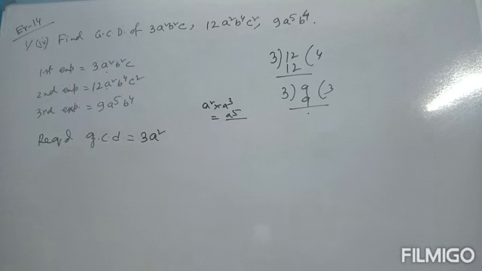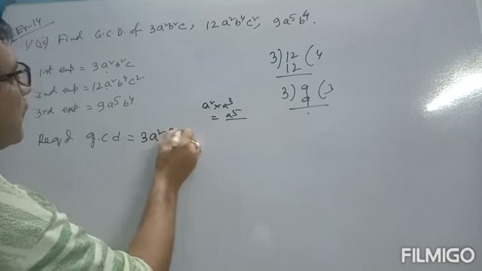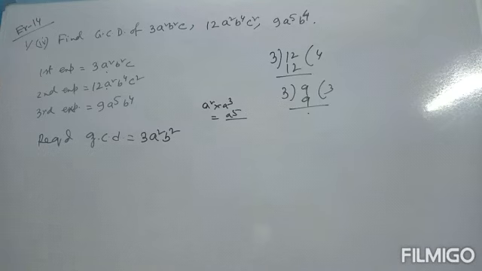Next, b square, b to the power 4 and b to the power 4. B to the power 4 is common, but here only b square. So which term is common to all these three? Not b to the power 4. In b to the power 4, b square is present. So we write b square. And c or c square: in the first expression c is present, in the second expression c square is present, but in the third expression c is not present. So GCD is not in terms of c, so GCD must be 3a square b square, right?